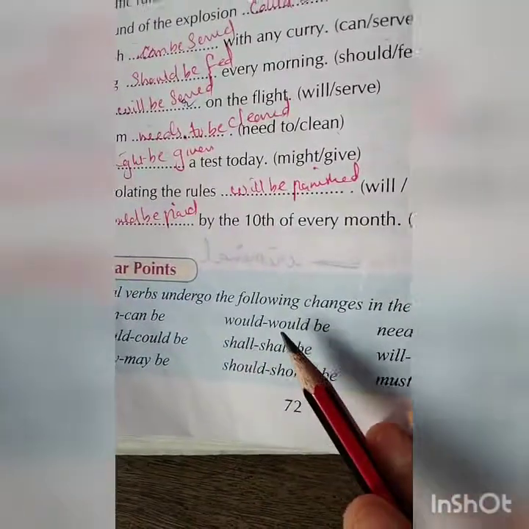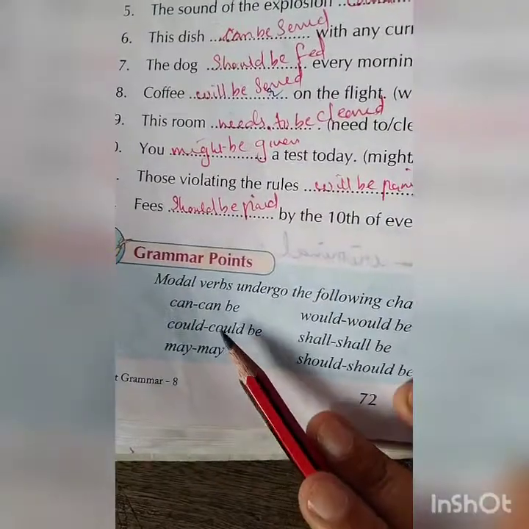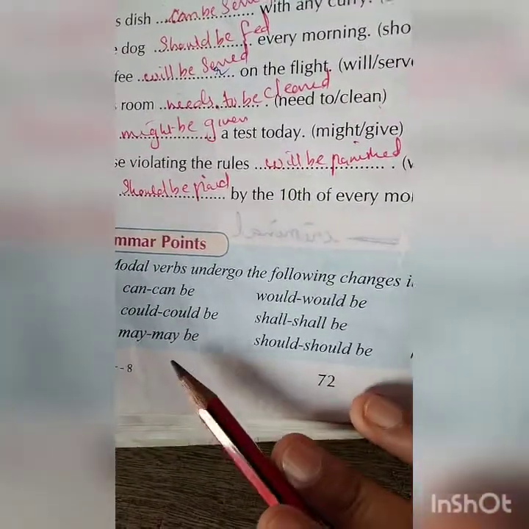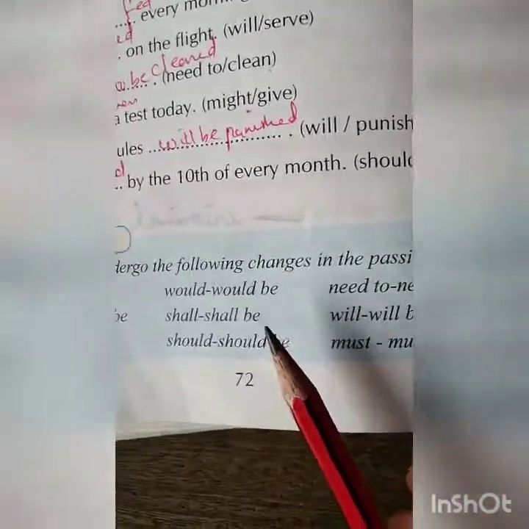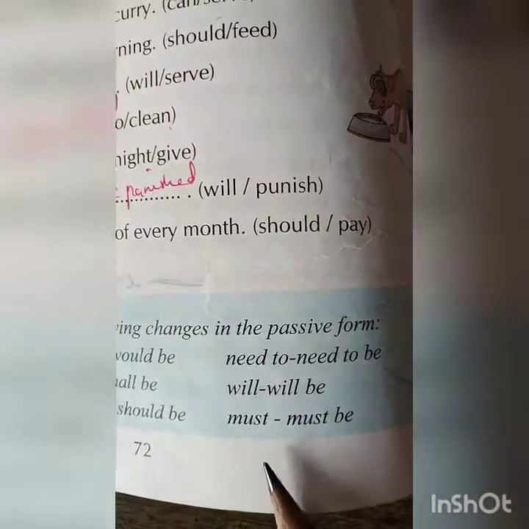Now modal verbs undergo the following changes in the passive form. Can be, could be, may be, could be, shall be, should be, need to be, will be, must be. You have to use be.